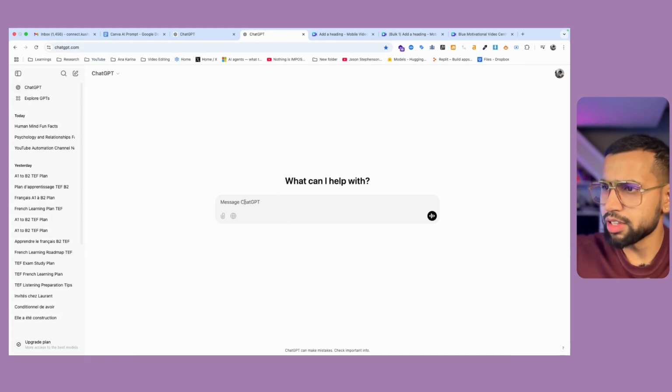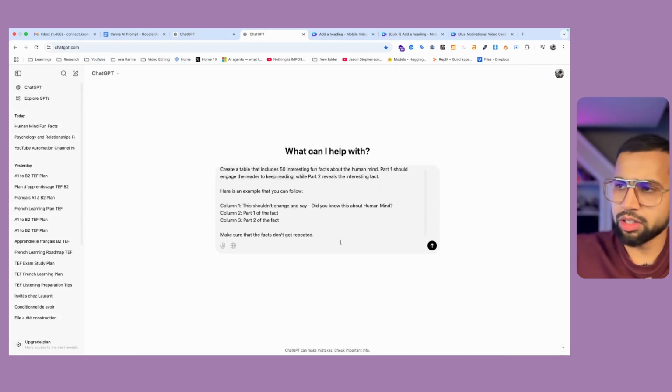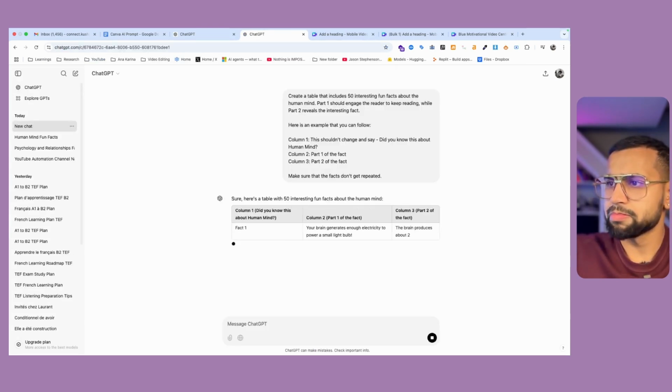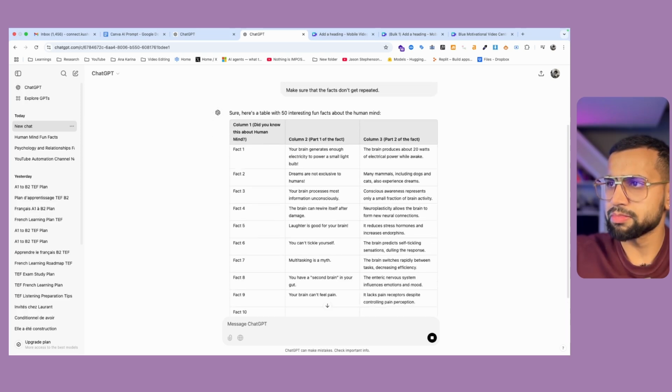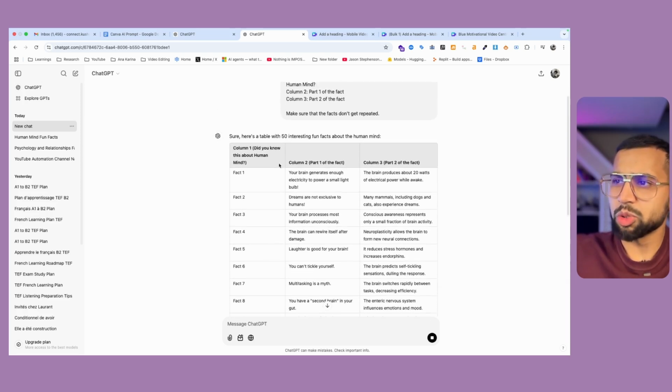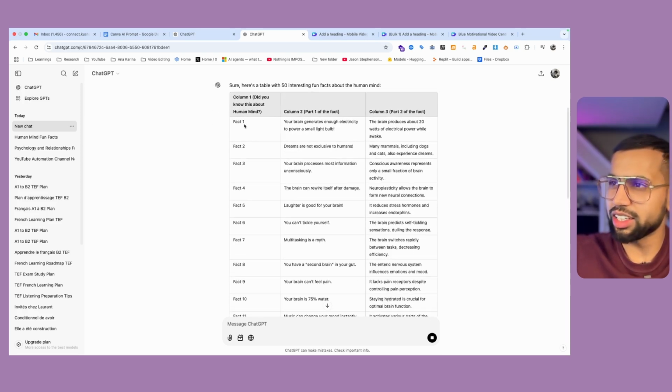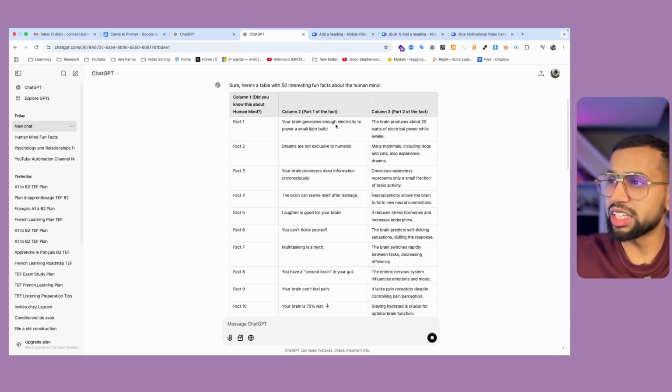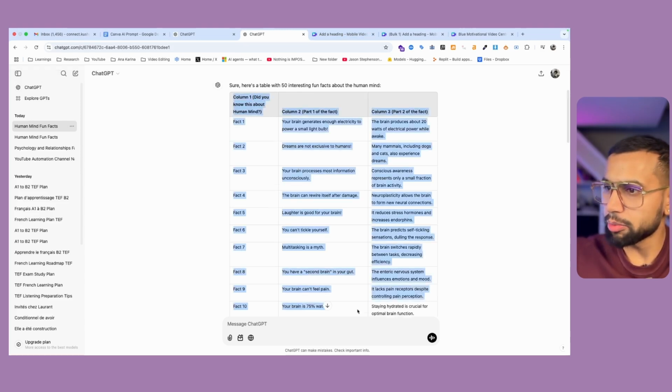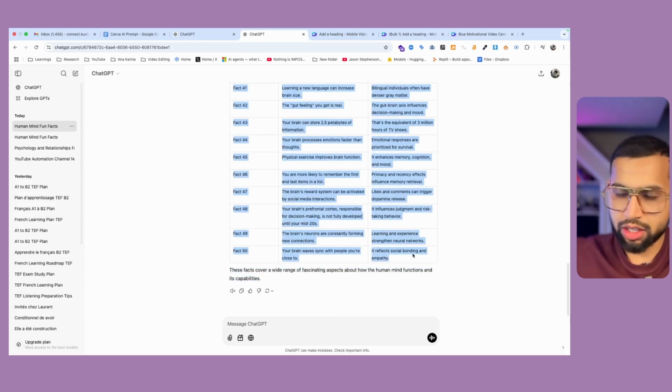ChatGPT. I'll paste the prompt. So look at it. It has already created fact 1. Your brain generates enough electricity to power a small light bulb. The brain produces about 20 watts of electric power while awake. So what I'm going to do is I'm going to copy all of these things from here and go to Canva.